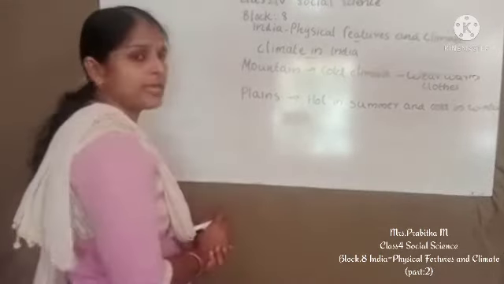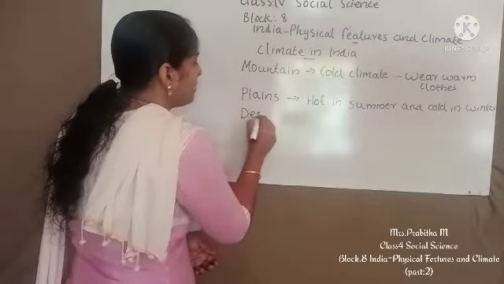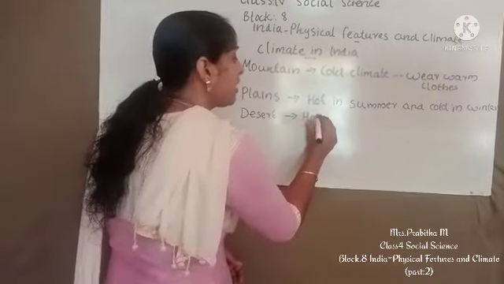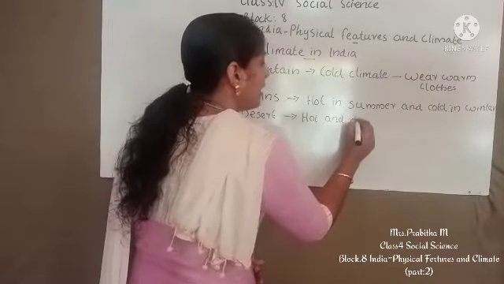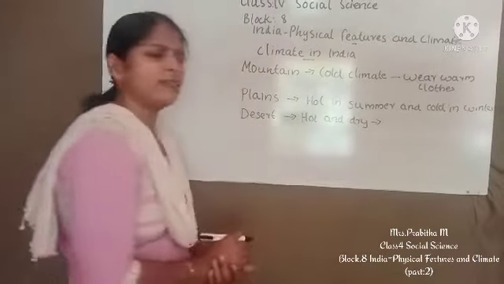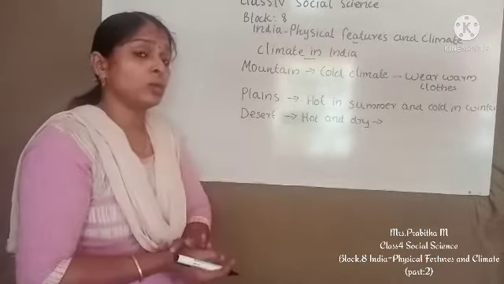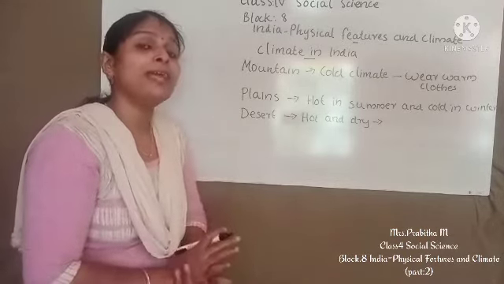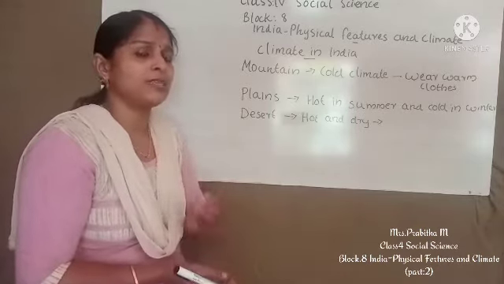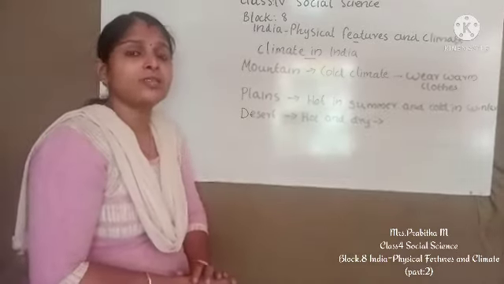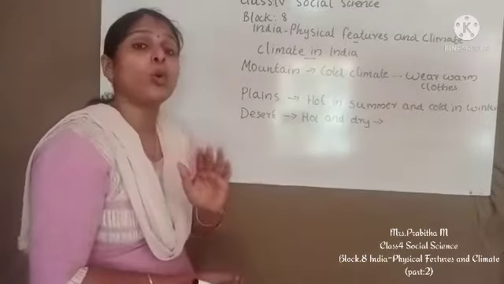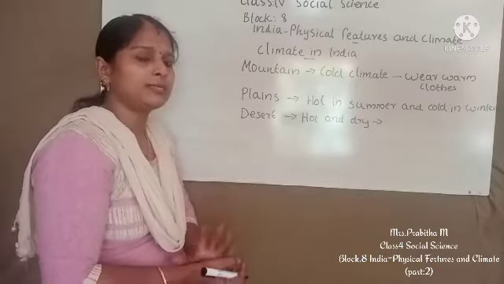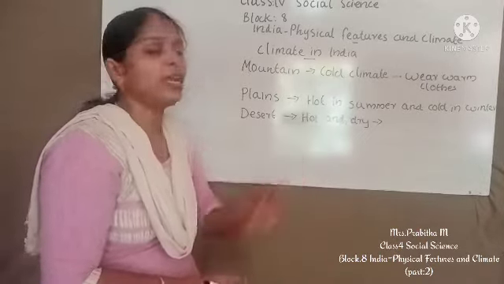Then third we studied desert. Which type of climate will be there in desert? Yes, deserts have hot and dry climate. Why is it hot and dry here? It is because the desert is covered by sand dunes, and we already studied it gets very little rainfall here. So that is the reason the desert has hot and dry climate. Desert has hot and dry climate.